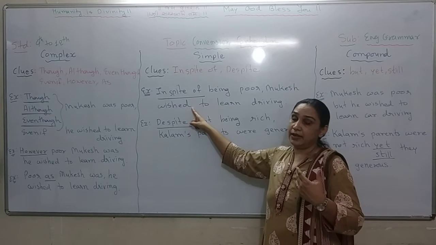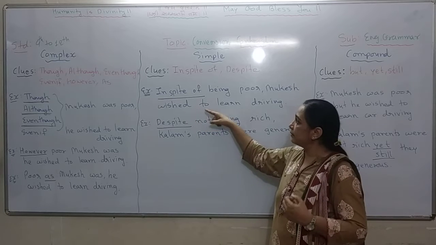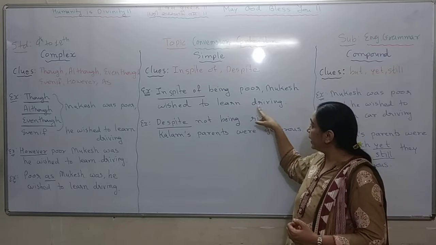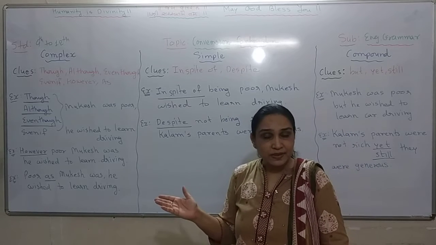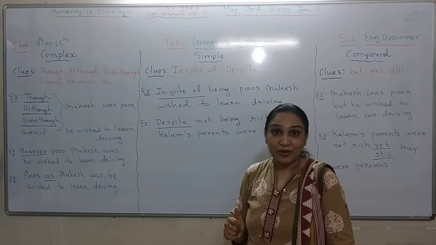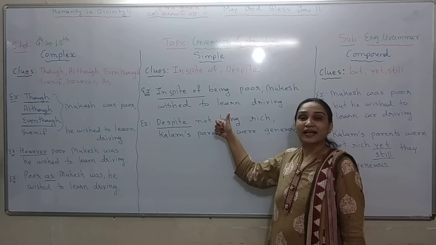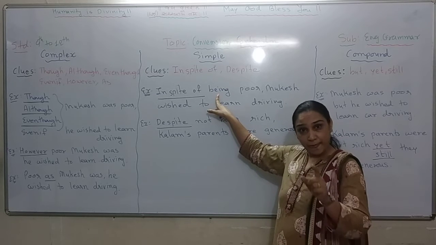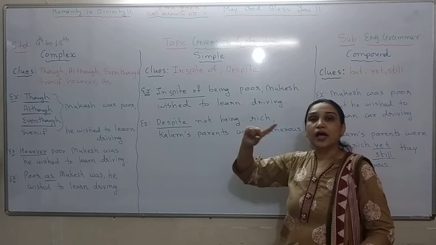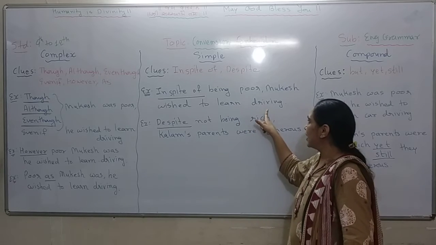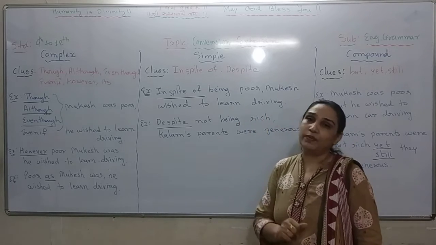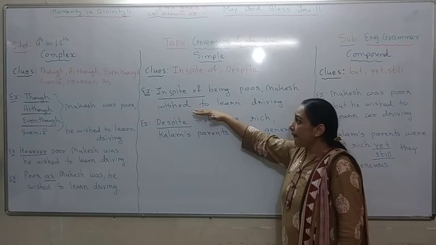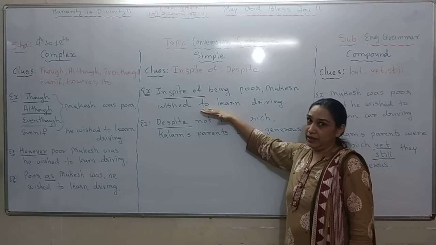One of the students might say, ma'am, we also have being over here, to learn is also there, and driving. Aren't these verbs? No, they are not, because they are non-finite verbs. Being is in the form of present participle. To learn we can call infinitive, and driving is again in the form of gerund or present participle, which has the function of noun. So this sentence is of the simple type.